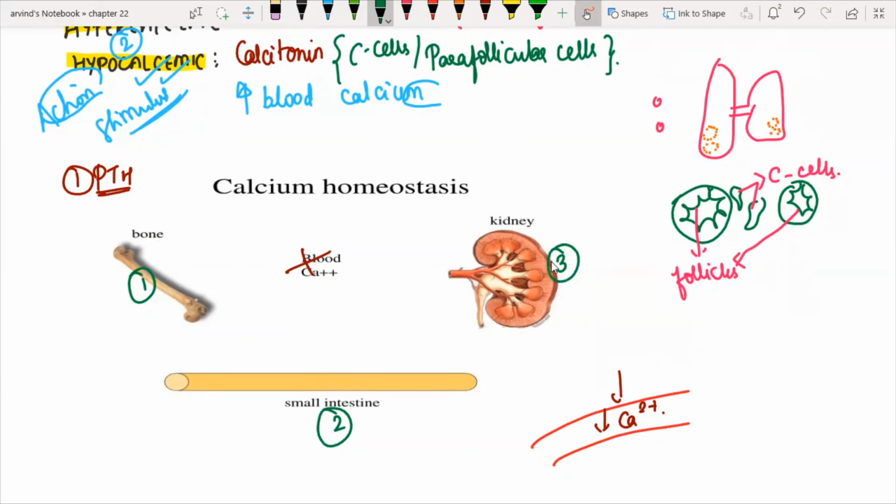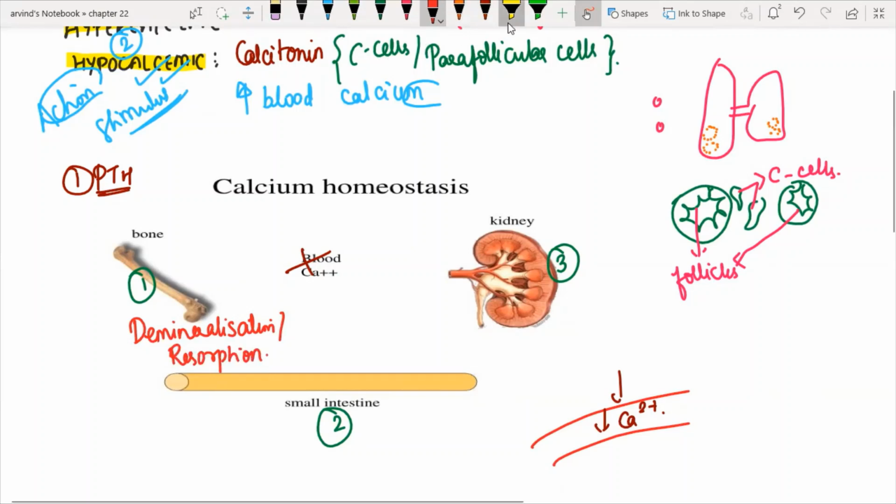So from bone, what can I do? Bone, we all know, is a very good reservoir of calcium. So I just ask the bone, hey bone, please give me some amount of calcium. So I'm going to get inside the bone and take some calcium. That process is called demineralization or resorption, meaning I try to take out some amounts of calcium from the bone.